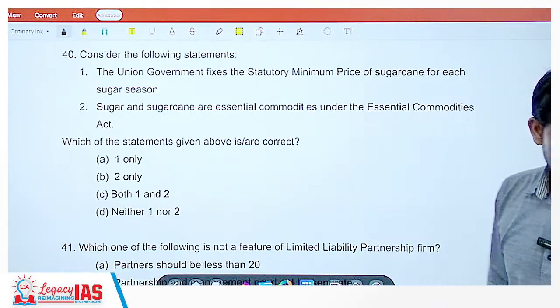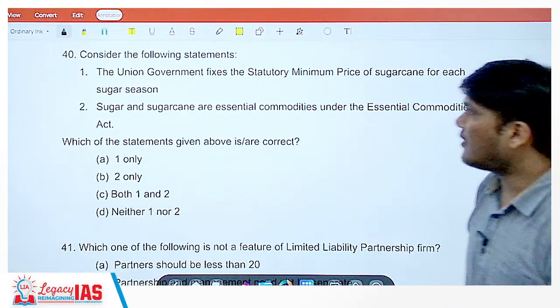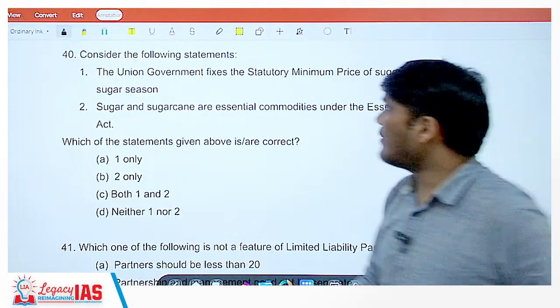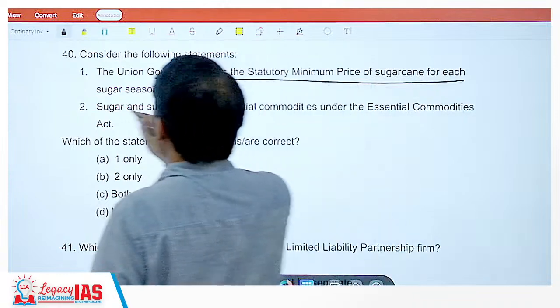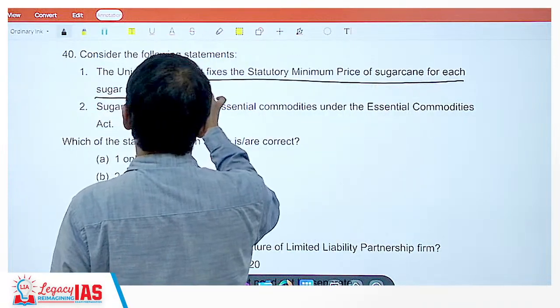Moving on to question number 40. Consider the following statements. The union government fixes the statutory minimum price of sugarcane for each sugar season. Yes.